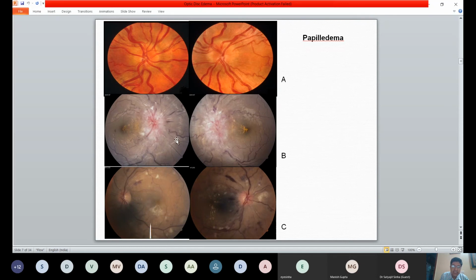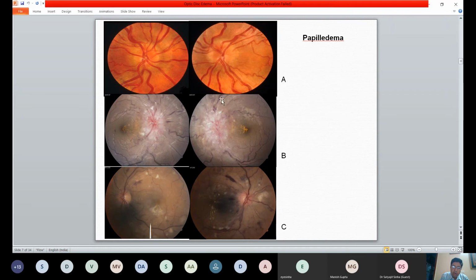So how do you differentiate these three photographs? That is the key thing to understand when you have a bilateral disc edema presentation. First, we look at true papilledema. Even on a 2D picture, although I would say whenever you're looking at a disc, never look at a disc on 2D, never use a direct ophthalmoscope for assessing the disc. Always use a 90D with a stereoscopic or a 70-80, whatever you're comfortable with. So stereoscopic disc assessment is the basis of any assessment, including glaucoma. So always look at 3D because you're looking at elevations and depressions.